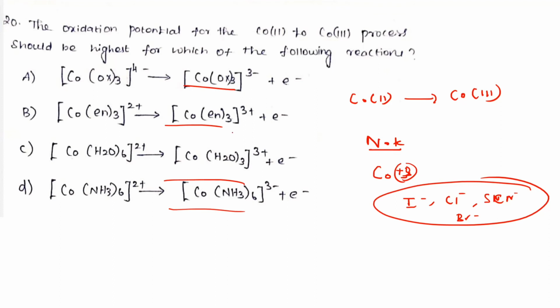Among the given oxalato, ethylenediamine, H2O, which has more oxidation potential? It is based on the electrochemical potential series. Therefore, what is the correct option? The reaction should be more favored compared to oxalato, ethylenediamine, ammonia. Option C is the correct answer.